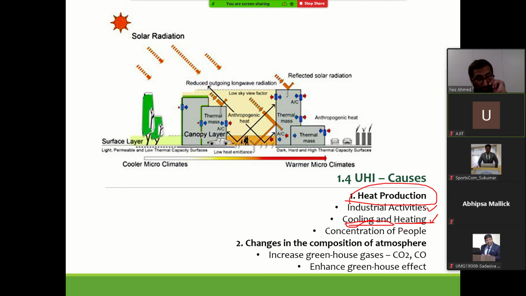Also, an increase in the concentration of people. We also emit heat. If you have read about the heat energy balance between man and the immediate environment, we also generate heat and dissipate heat into the environment.